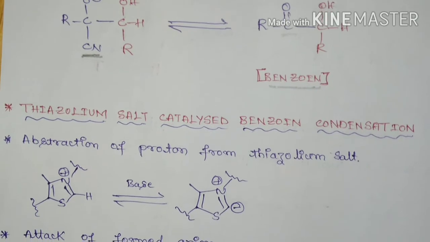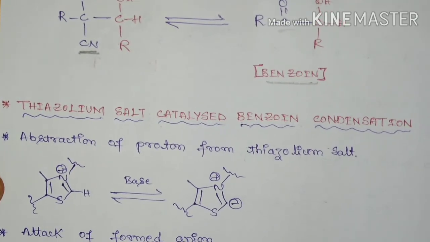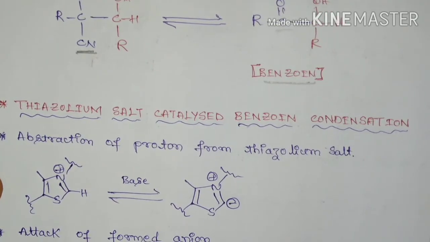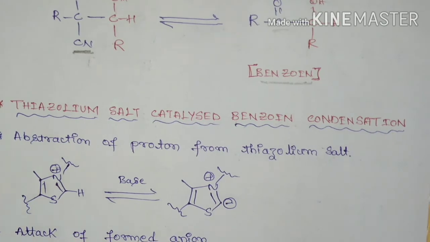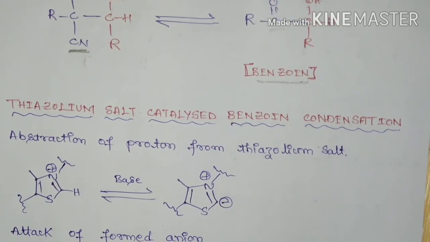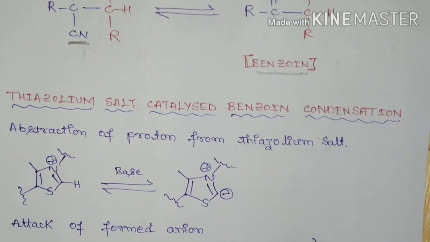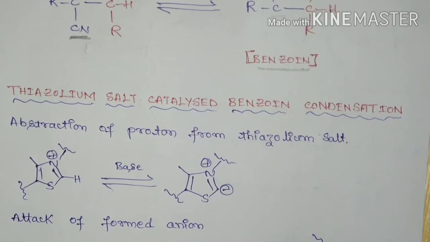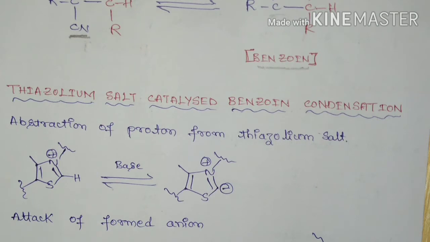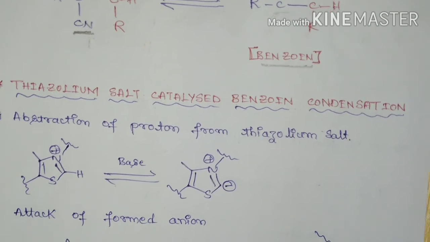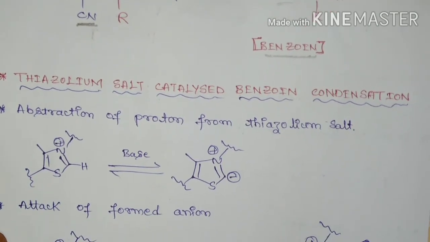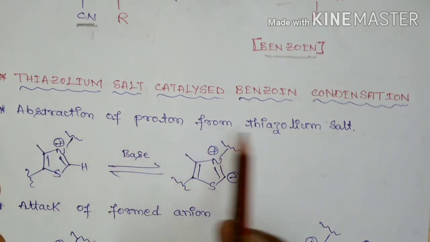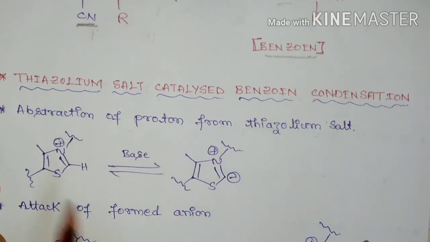The other mechanism, that catalyzed by thiazolium salt, is similar to cyanide ion, but here the catalyst is thiazolium salt. Now we will see how this thiazolium salt catalyzes benzoin condensation. In this case, the first step is abstraction of a proton from the thiazolium salt. So this is the thiazolium salt.